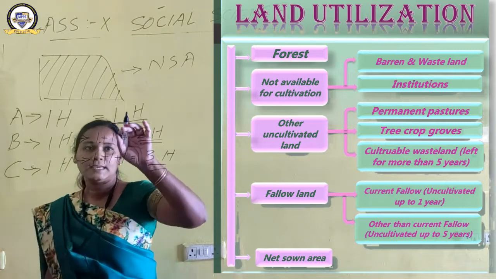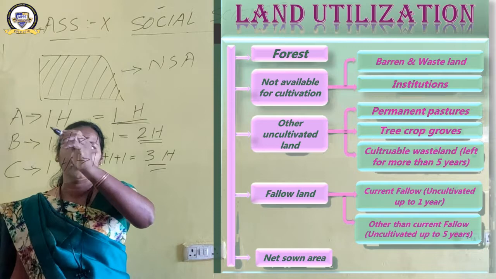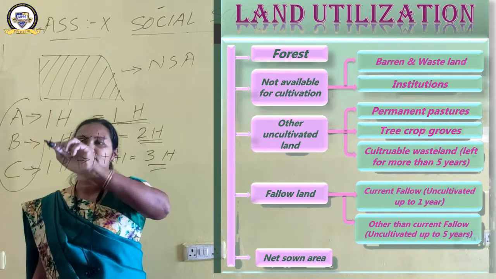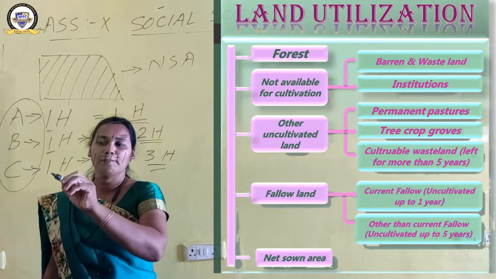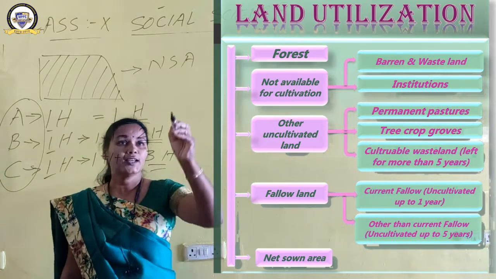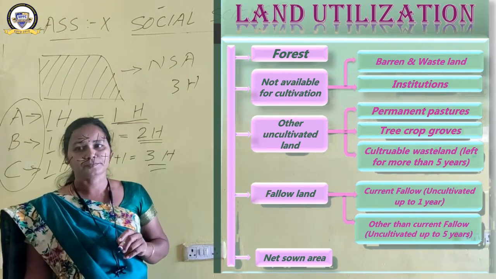Now we can have a comparison here. What is the net sown area? Total A plus B plus C. What is the net sown area? 1 plus 1 plus 1. How much? 3 hectares. 3 hectares is the net sown area.